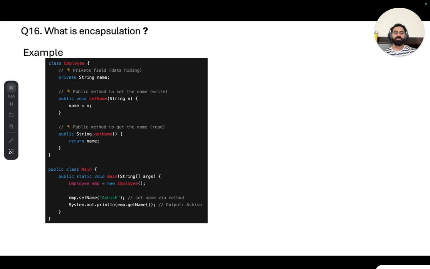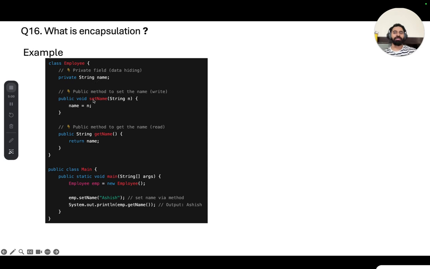Here is one example. Think of an employee class, and we have a name variable which is marked private. Here the private field means data hiding. If it is hidden, then how can you access this name variable from outside the Employee class? For that we have created a getter method, which is a public method to access the variable name.